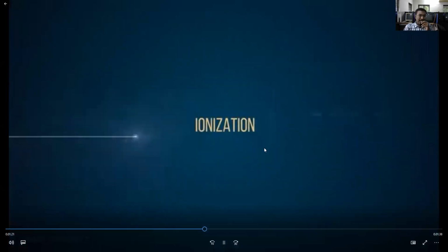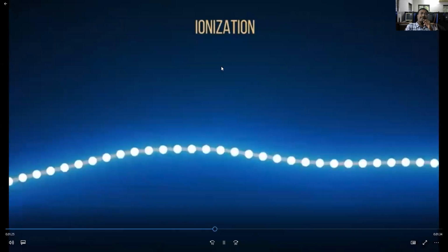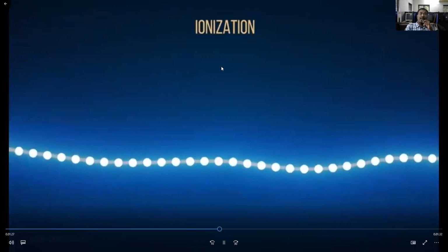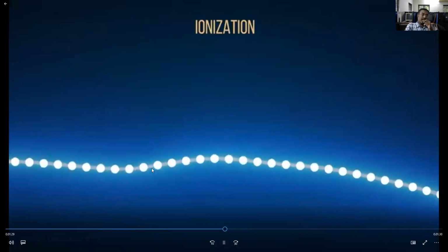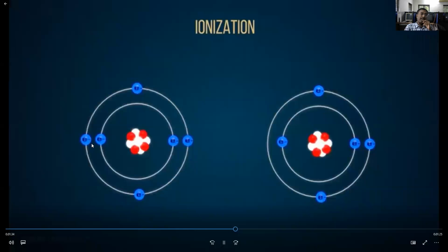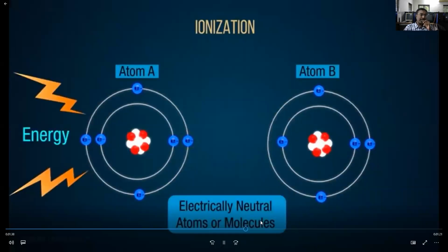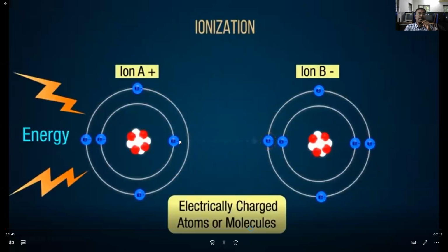Now ionization. Under ionization, an atom has electrons, protons and neutrons, and is electrically neutral. If we give energy to this atom, it will become ionized.